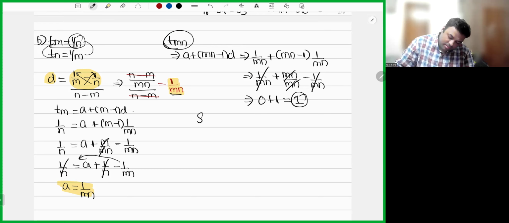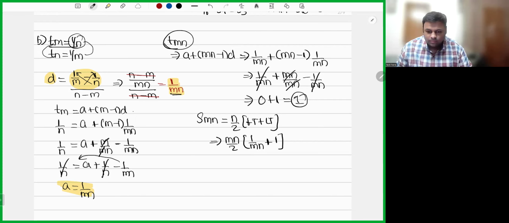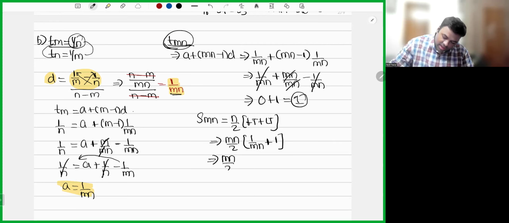So then what is Smn? n by 2 into first term plus last term. How much is n here? mn by 2. First term A is 1 by mn. Last term, just now we calculated, is 1, because Tmn is the last term over here. So mn by 2 into, taking the LCM, 1 plus mn by mn. Cancel. So 1 plus mn by 2.